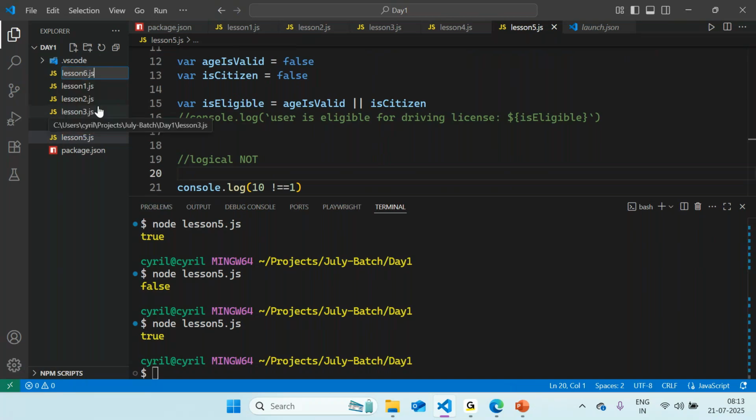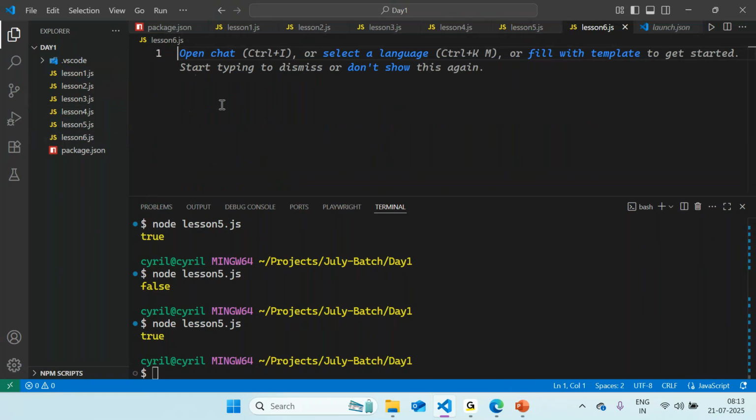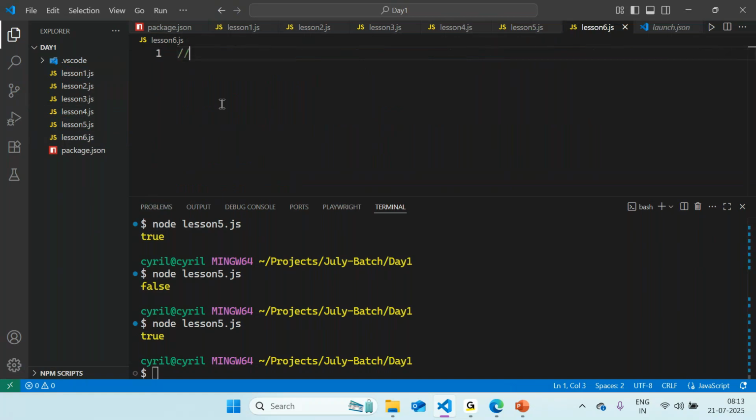Let me add a different file over here. Just take it in this sense, I'm trying to give you a real-time example. Suppose you are working in a government organization where you check whether an individual should have a license. This license is a driving license, for the purpose of driving.